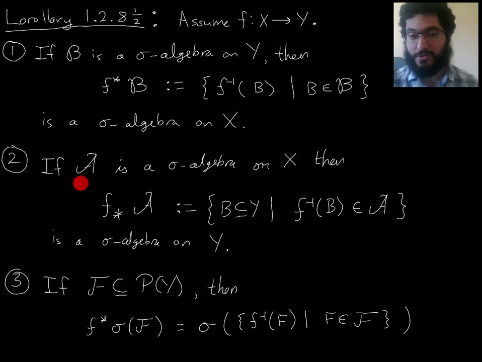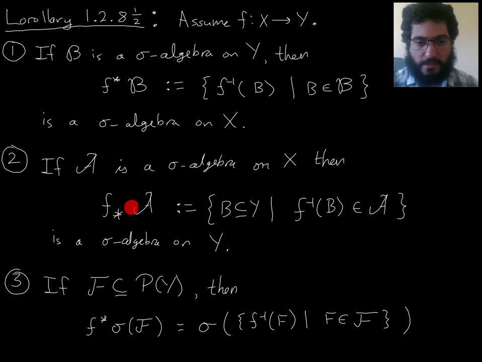To push forward a sigma algebra on X, you might expect that I would take the images of sets, right? But it's not so. It turns out image is just not a good operation. Preimage is a lot more useful for this kind of thing. Preimage interacts a lot more nicely with unions and intersections and complements compared to image.